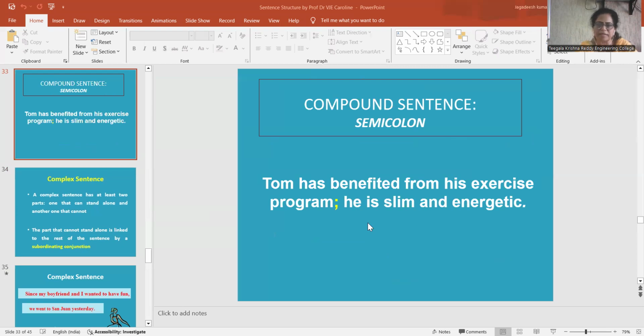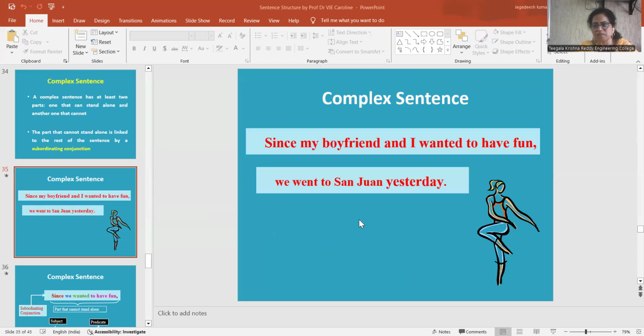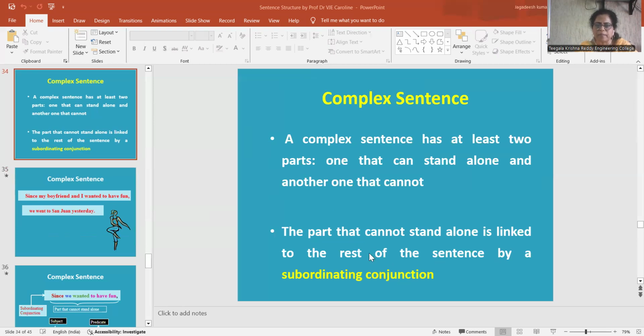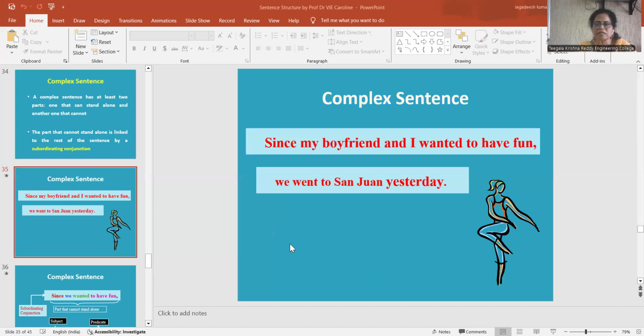The part of the sentence which cannot convey meaning and has to depend on the other is called a dependent clause. These are connected by a subordinating conjunction. In a compound sentence, clauses are connected by coordinating conjunctions, whereas in a complex sentence, they are connected by subordinating conjunctions. For example: Since my boyfriend and I wanted to have fun, we went to San Juan yesterday.